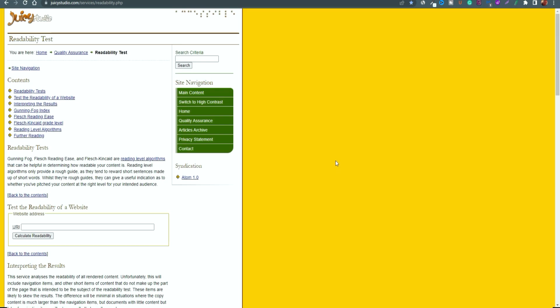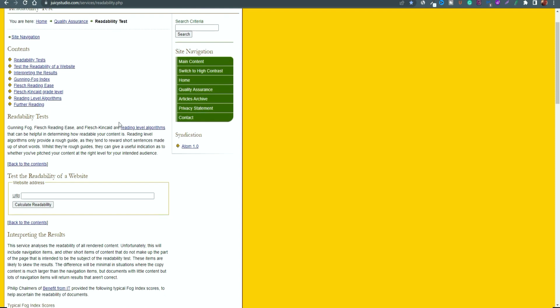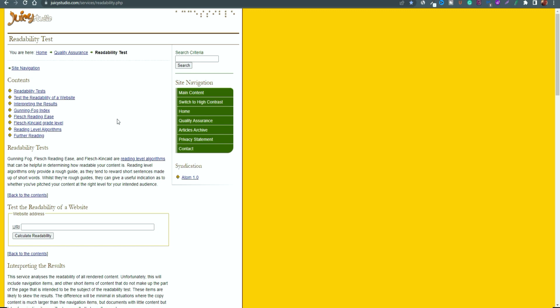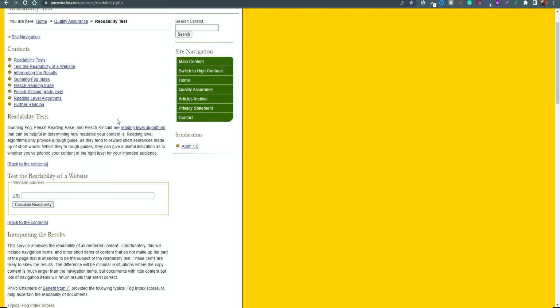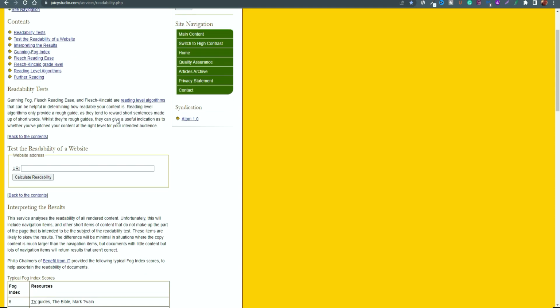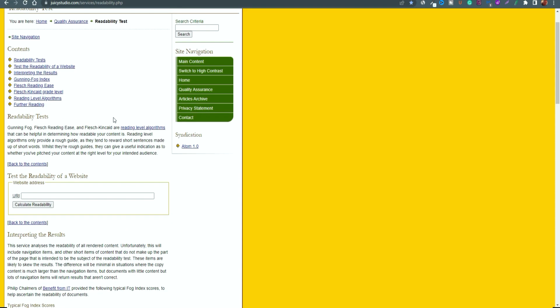Another website or platform you can look at would be Juicy Studio's Readability Test app. So this again is another site that will look at the various specific elements of different types of copywriting or content that you've written, regardless of whether you're writing for your blog or whether you've used AI. But the benefits, like I mentioned, with all of these platforms, even if you've written content using AI platforms, is that this will allow you to understand what needs to be changed, so that you can make those changes to avoid any kind of plagiarism elements or any type of discrepancies further down the line.